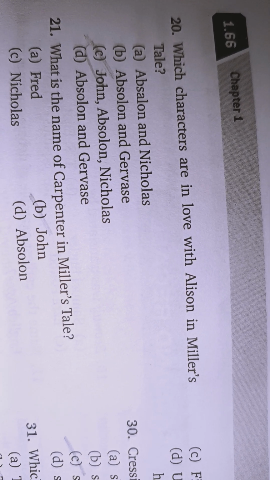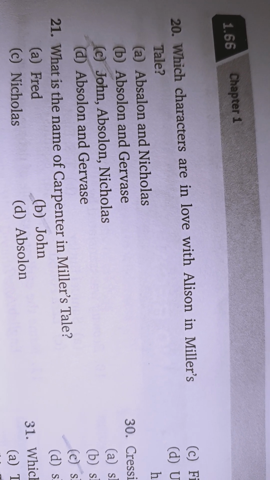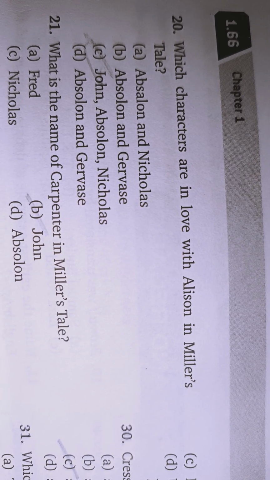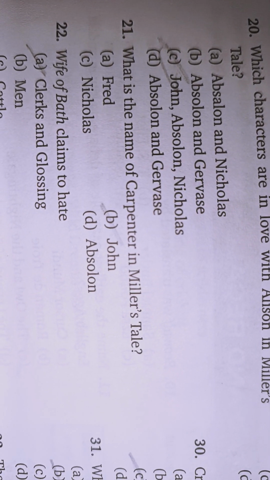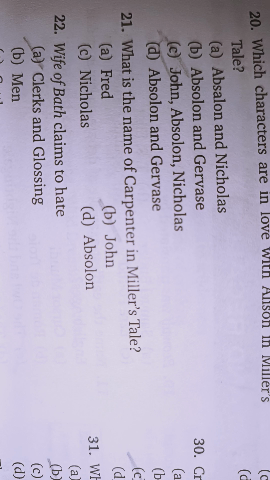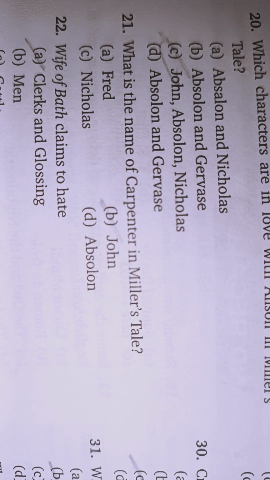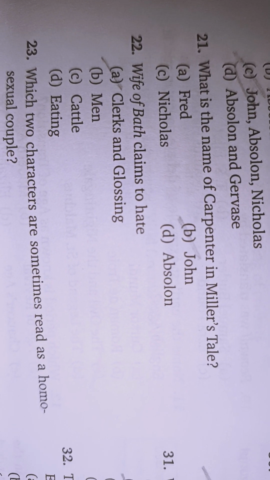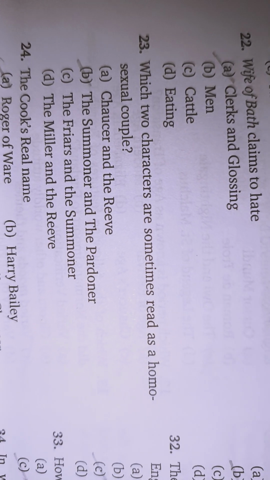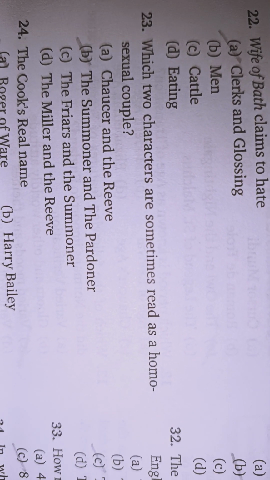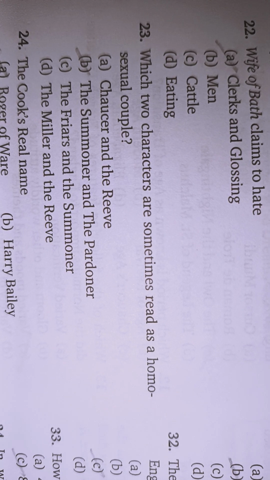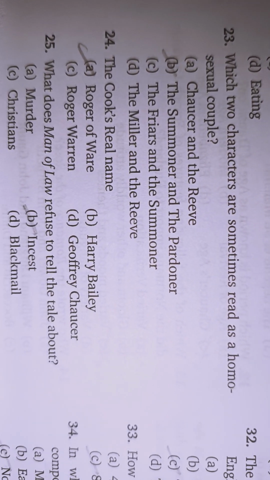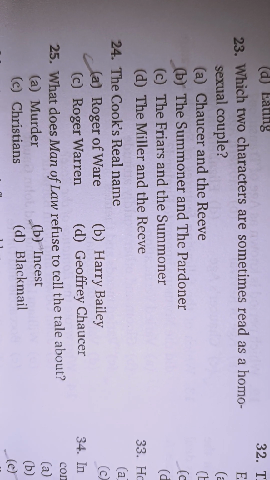Which characters are in love with Alison in the Miller's Tale? Absolon and Nicholas. What is the name of the carpenter in the Miller's Tale? John. The Wife of Bath claimed to hate clerks and glossing. Which two characters are sometimes read as a homosexual couple? The Summoner and the Pardoner. The Cook's real name is Roger of Ware.